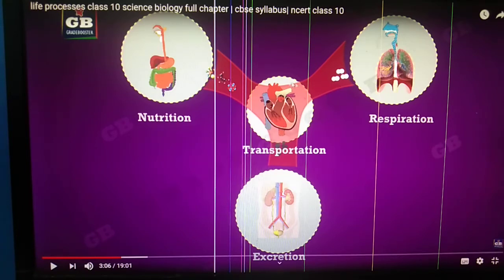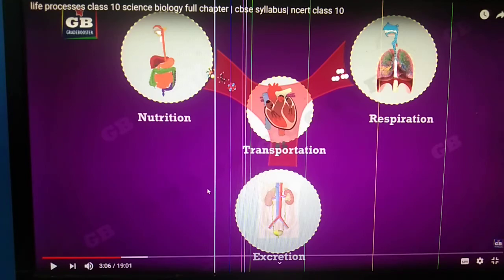Both are transported through the heart by the process of transportation. Whatever energy is produced is utilized by the organism to do different work, and toxic substances are removed from the body by the process of excretion. So these are the main four life processes that take place in our body.